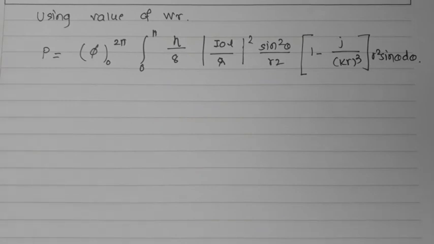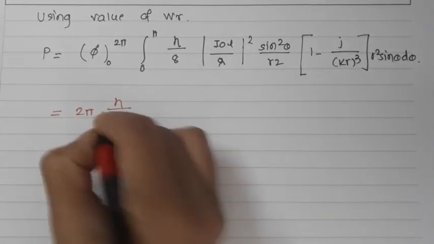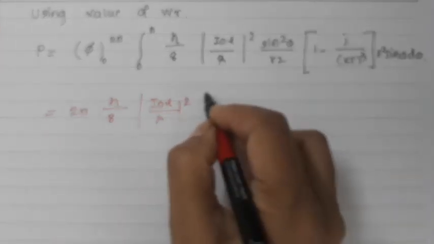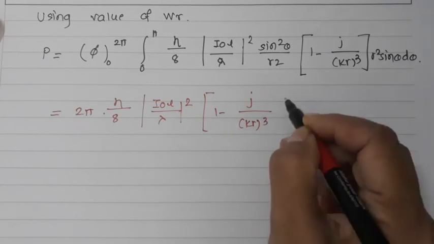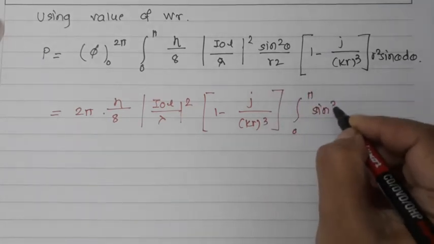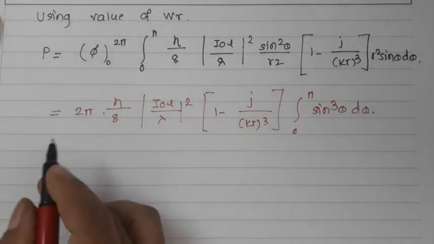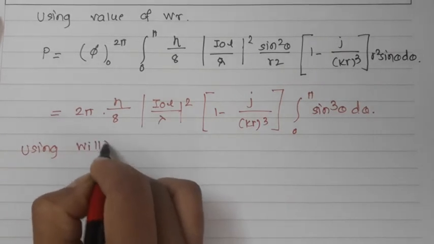So if you put all those things, you will get 2 pi neta by 8, (I0L by lambda) square, (1 minus j by kr cube), then integration from 0 to pi sin cube theta d theta. So here we will use the Wallis formula for the sin n theta.